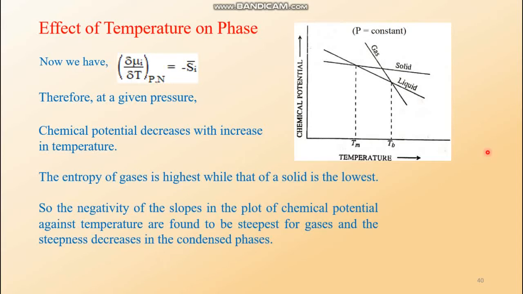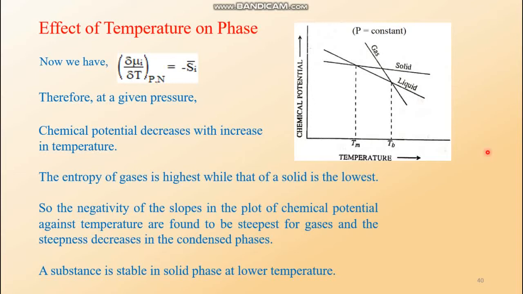So the negative slopes in the plot of chemical potential against temperature are steepest for gases, and the steepness decreases in the condensed phases, and a substance is stable in the solid phase at lower temperature.